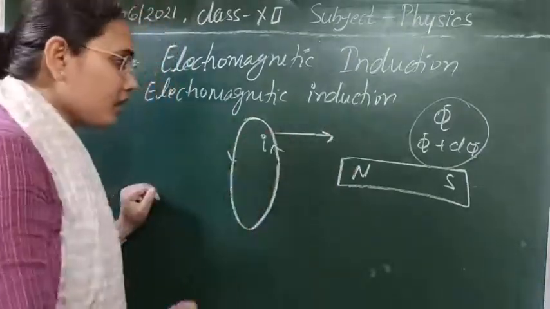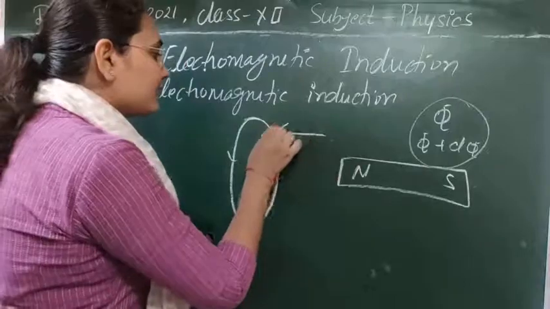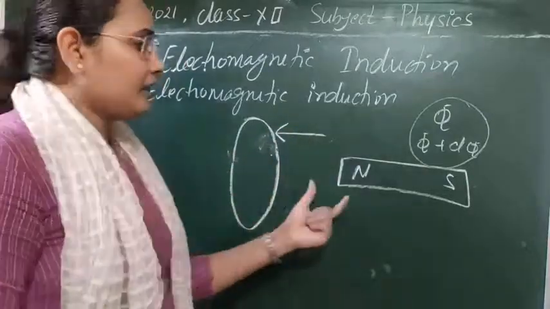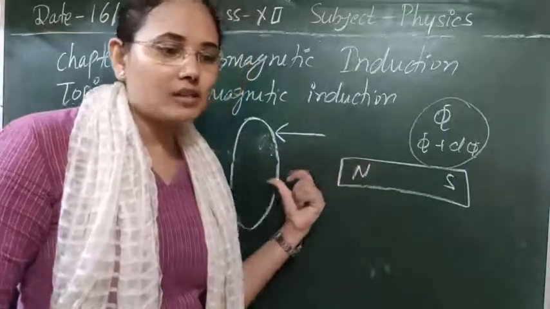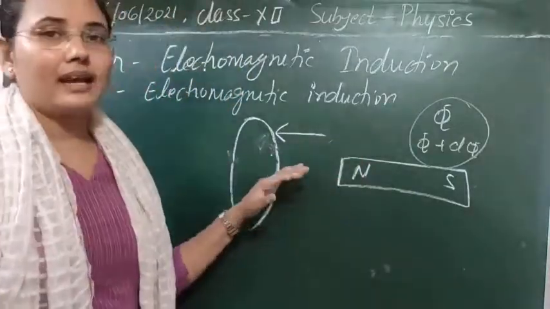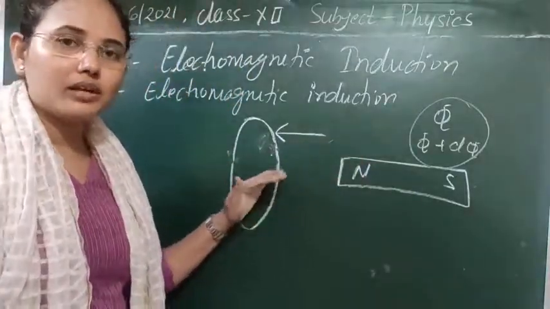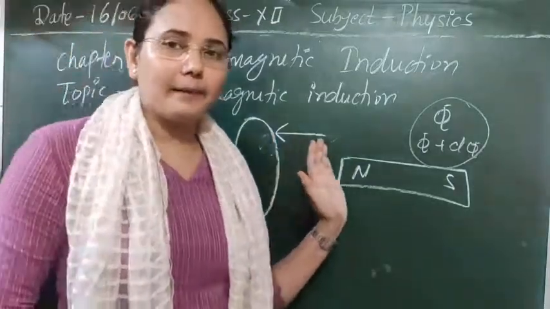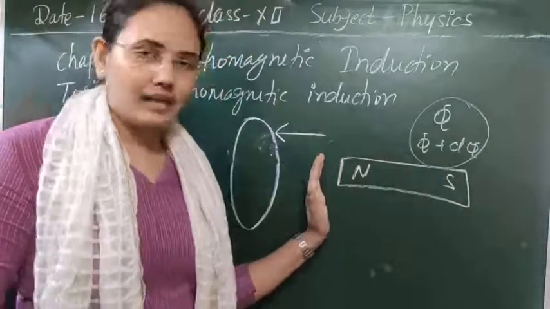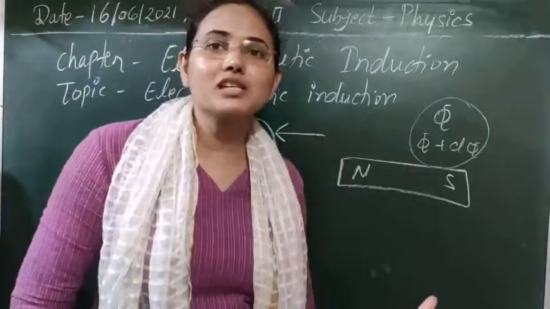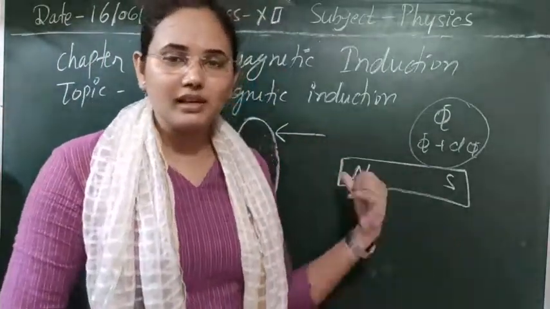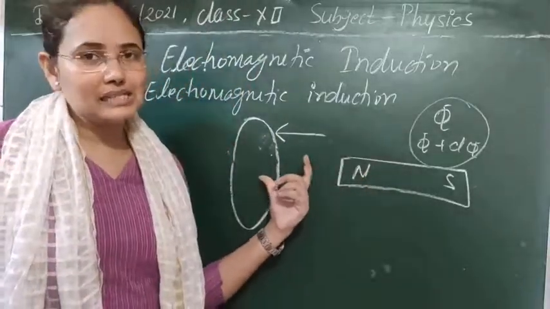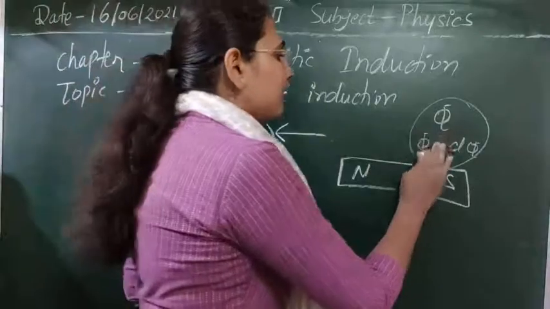And for the direction, if we take it away from the magnet, then the field lines, or magnetic lines of force, passing through it will reduce because we are taking it away. As you know, the magnetic field is inversely proportional to the distance, that's why the field lines will decrease here. As the field lines decrease, the flux linked with it will decrease.